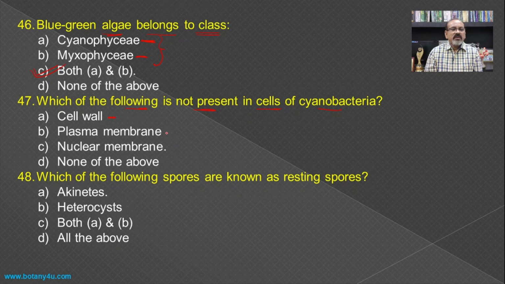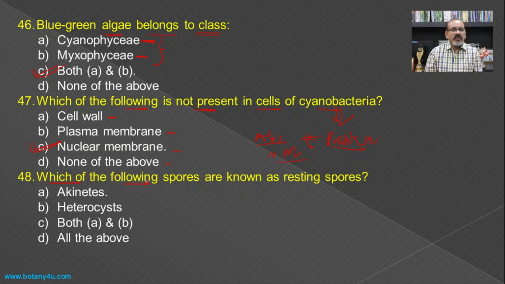Cell wall, plasma membrane, nuclear membrane, or none of the above. As we have seen, cyanobacteria is a prokaryotic organism, and the characteristic feature of prokaryotes is the absence of nuclear membrane, and hence the nuclear membrane is found to be absent in the cyanobacteria.